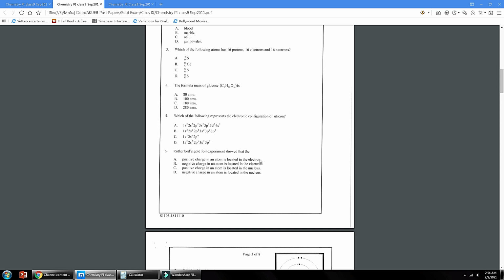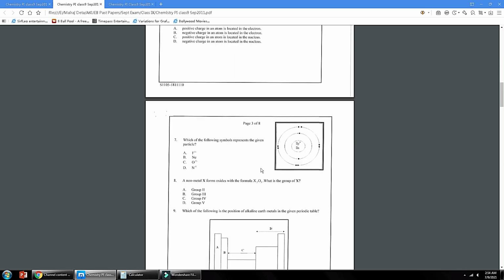In the electron. No, it's wrong. Negative charge in an atom is located in the electron. No, it's also wrong because the electron itself is a negatively charged particle. C, positive charge in an atom is located in the nucleus. Yes, this was the correct option because Rutherford discovered the nucleus and he discovered that the nucleus contained positively charged particles.